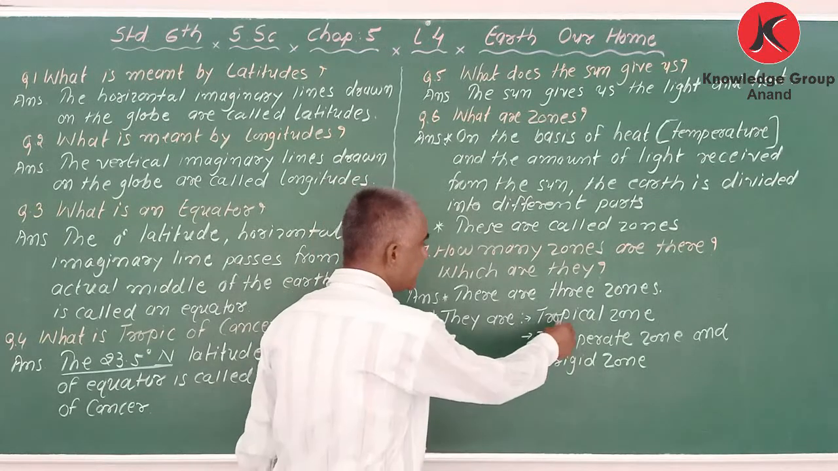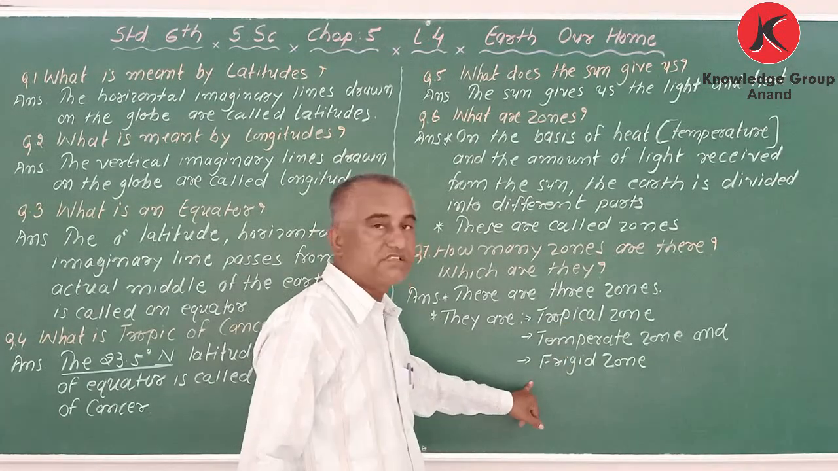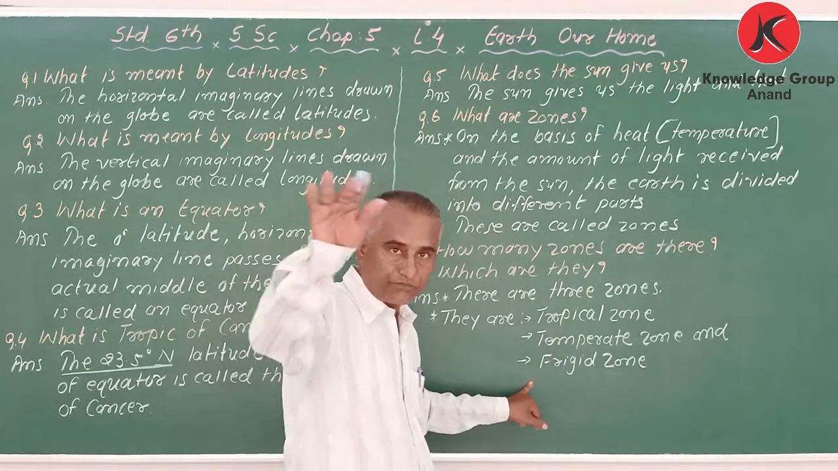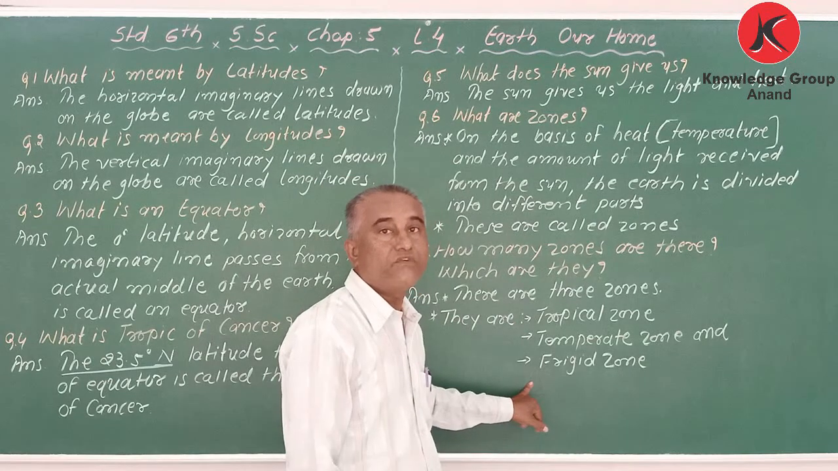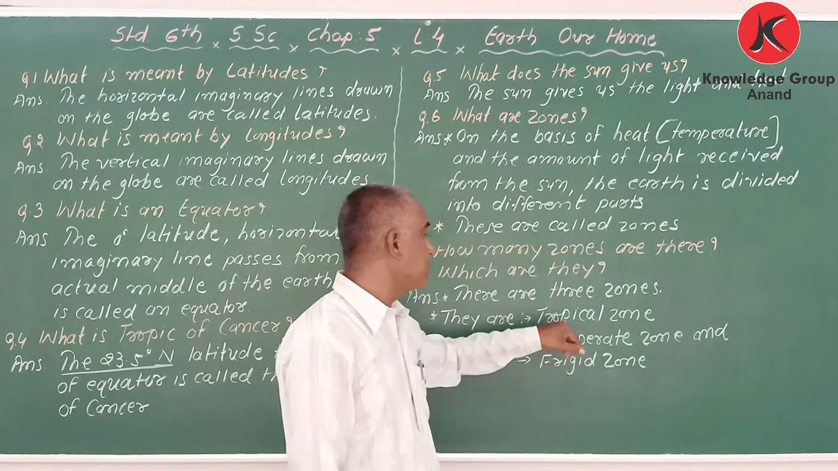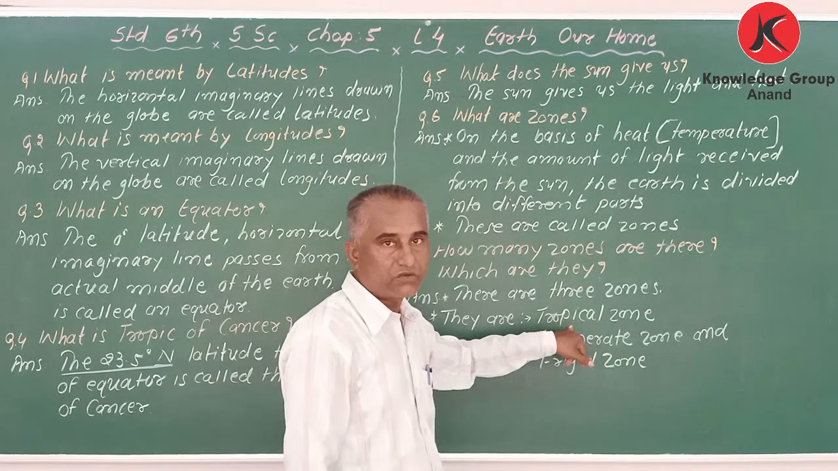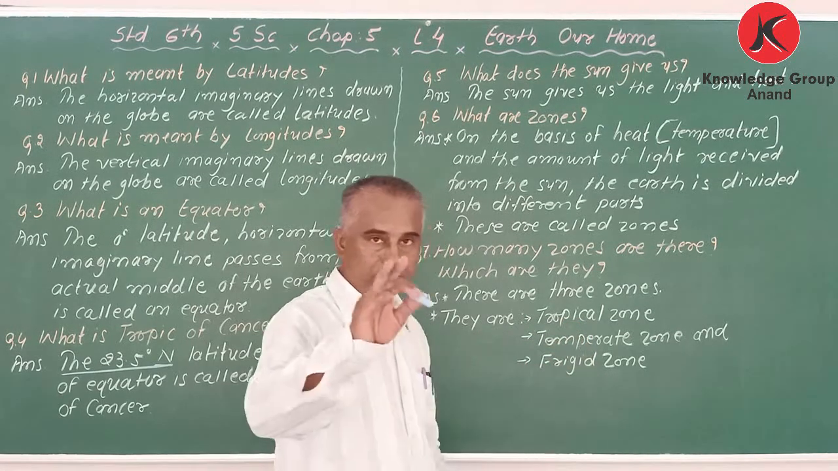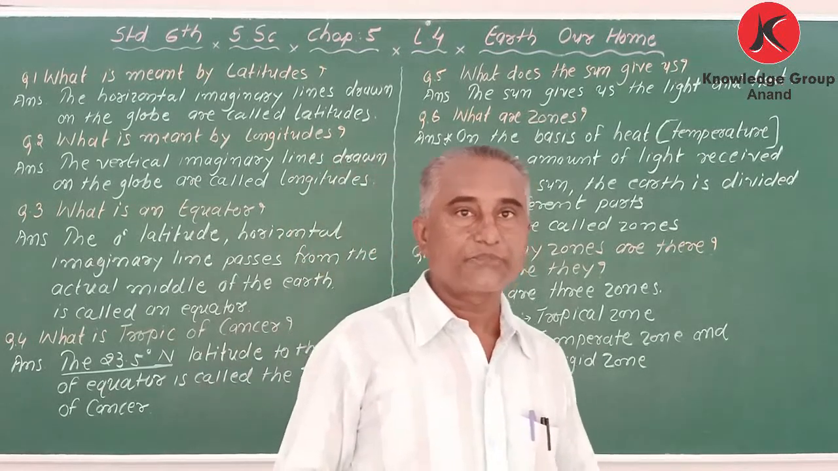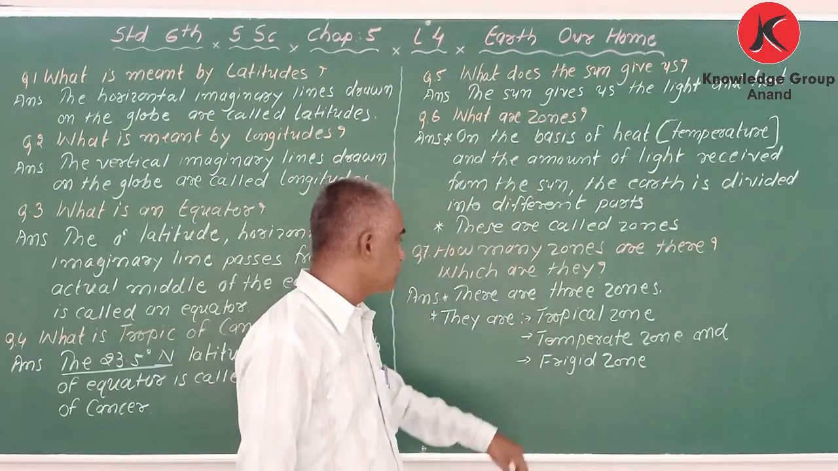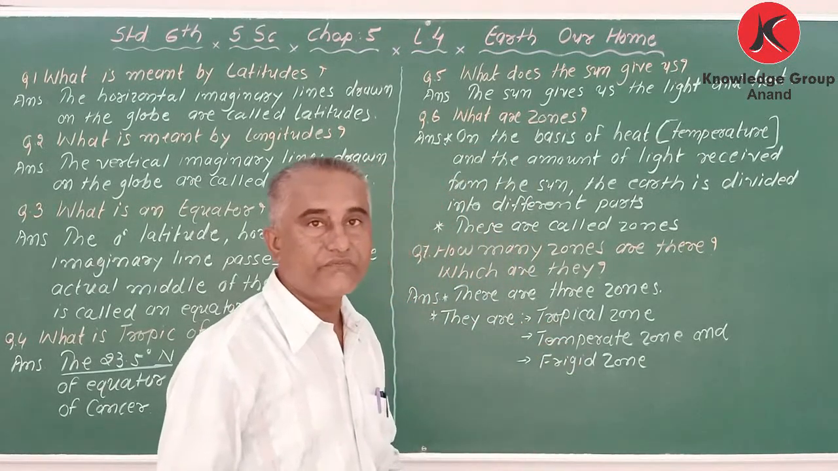Here in the torrid zone, plenty of heat is there, and the sun rays fall straight, so the temperature is always hot. In the frigid zone, the sun rays fall slanting, that's why it always remains frozen. So there are three zones. Which are they? Tropical zone, temperate zone, and frigid zone.